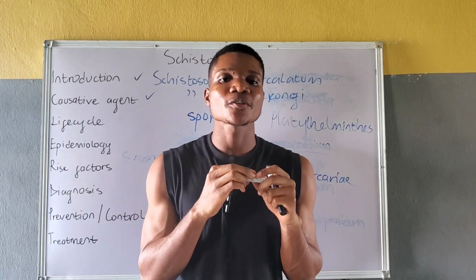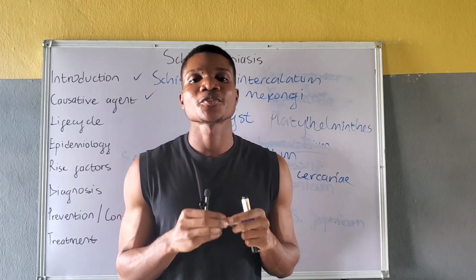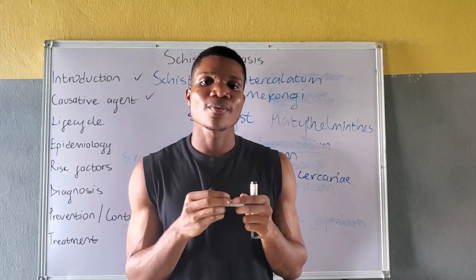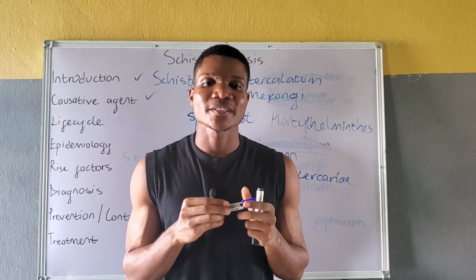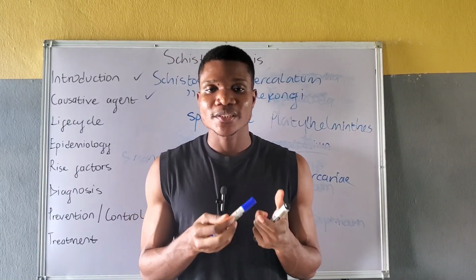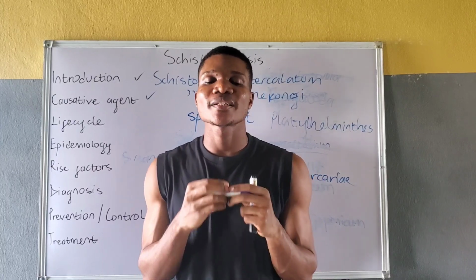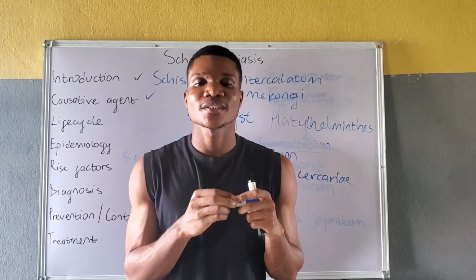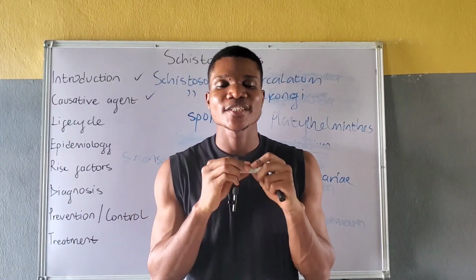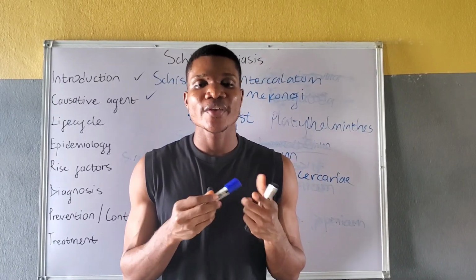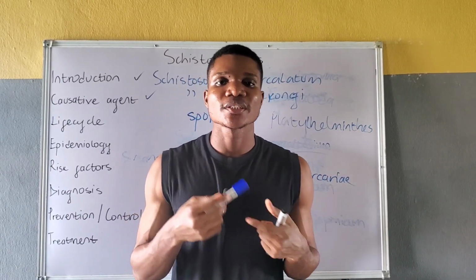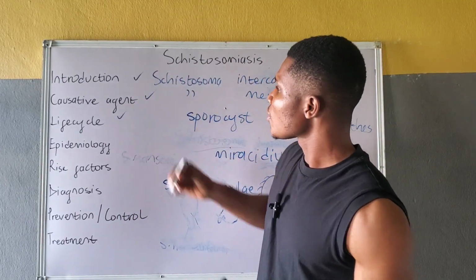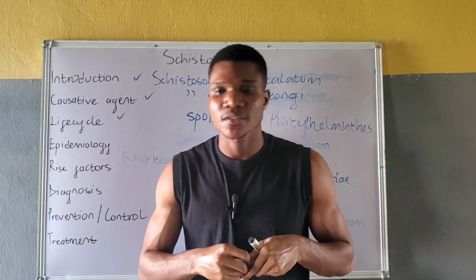But in Schistosoma mansoni and Schistosoma japonicum infections, adult male and female pair up and migrate to the mesenteric veins where mating as well occurs, and the fertilized female releases its eggs into the gastrointestinal tract, where the eggs are then excreted via feces, continuing the life cycle. So this is basically about the life cycle of schistosoma species.